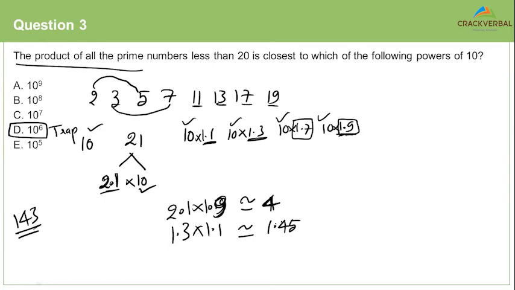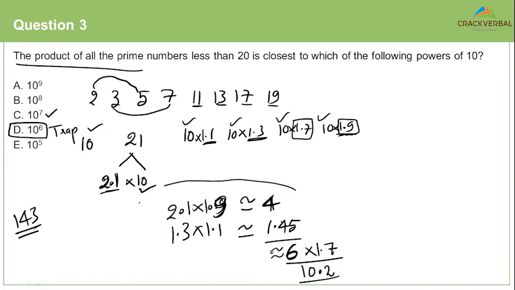And when you multiply 4 into 1.45, you get approximately a 6. And when you multiply a 6 with a 1.7, you will end up getting a 10.2. That's why the answer here is C for Charlie.